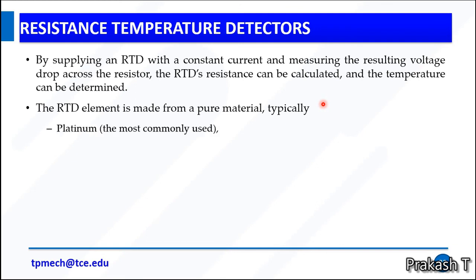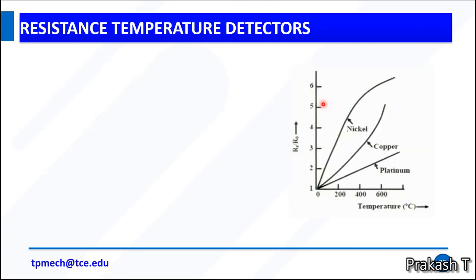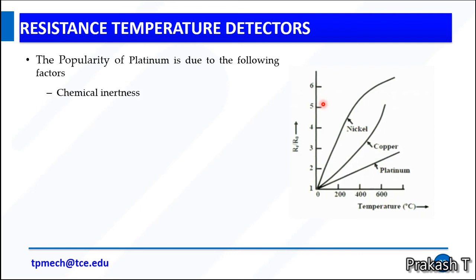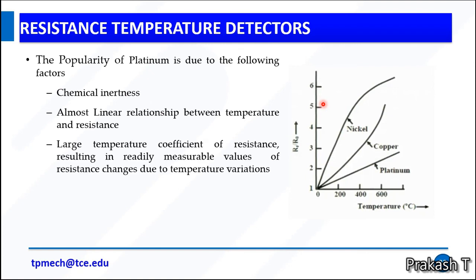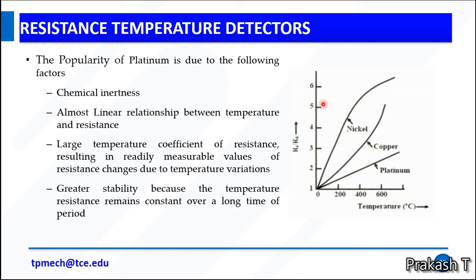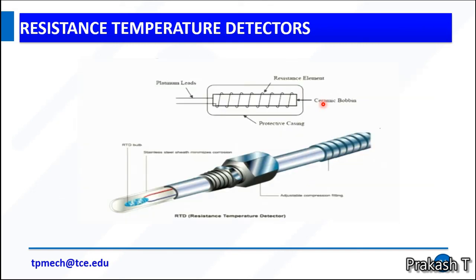It is made of pure metals like platinum, nickel, copper. From this image you can easily observe that platinum has linearity. So among the three, platinum is the most commonly used RTD material. The popularity of platinum is due to the following factors. Number one, it has chemical inertness and an almost linear relation between temperature and resistance. It has a large temperature coefficient of resistance, resulting in readily measurable resistance changes due to temperature variations. And greater stability. These are some of the advantages of platinum RTDs.